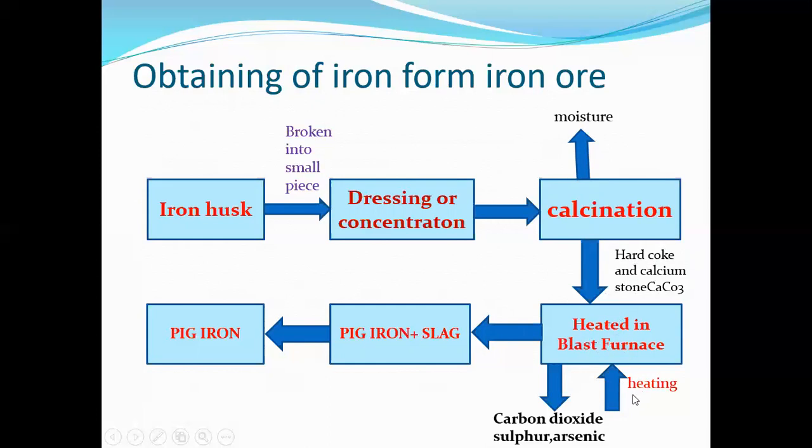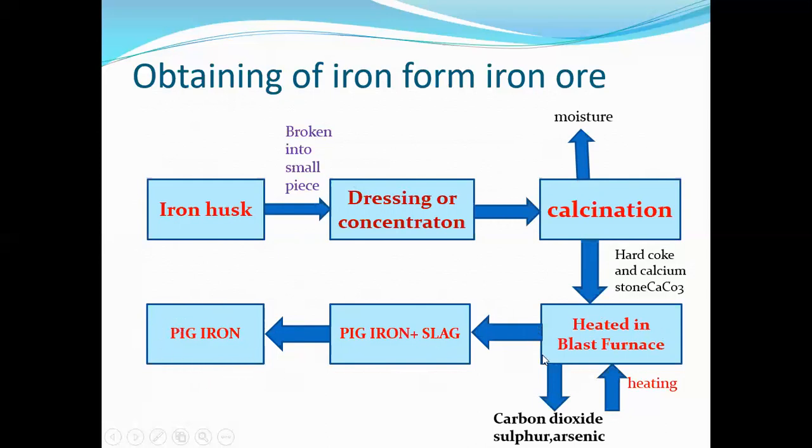When you are heating, carbon dioxide, sulfur, arsenic and some gases will be removed, and it will become pig iron plus slag. Slag means impurity. The slag will be lighter, so it will be on the upper side, and then it is removed, and you have to collect only the pig iron. So in the blast furnace you are getting the pig iron.